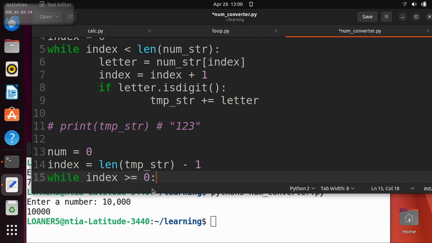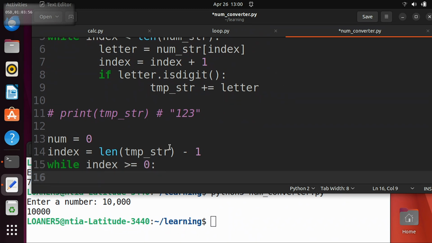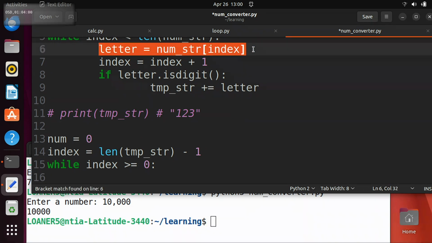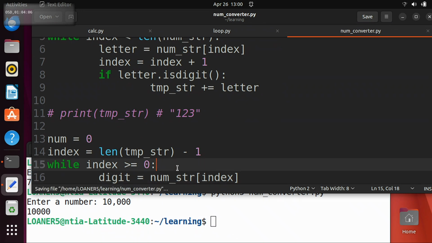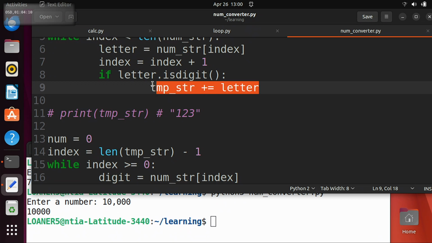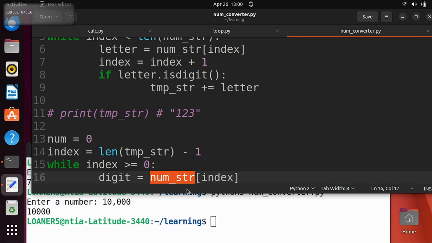So while the index is greater than or equal to 0, and then what are we going to put in here? Well, we're going to want to get our letter, right? And then just to confuse you guys, I want to call this digit now. Because now we know for sure this is a digit, right? Because we just did our filtering to make sure that everything's a digit. And then here, is this num string of index? Is that what I should be doing? No? Temp string, exactly.